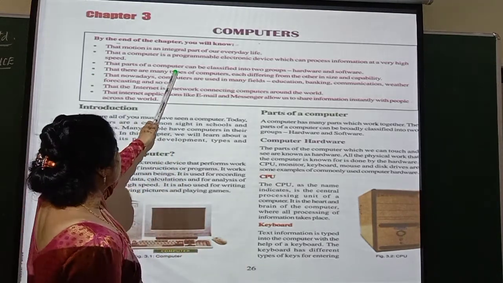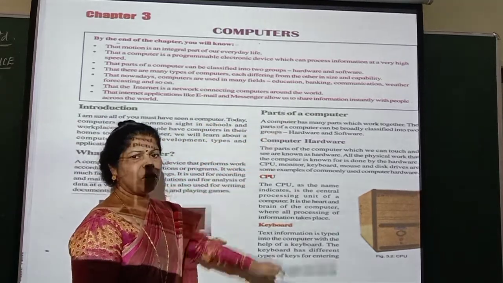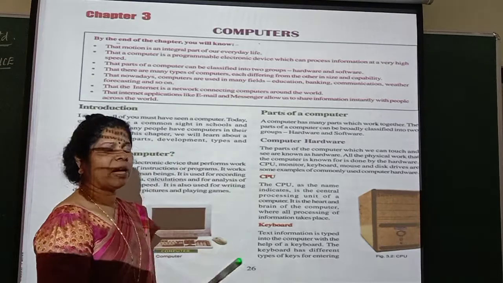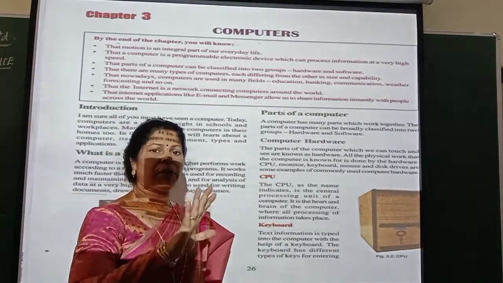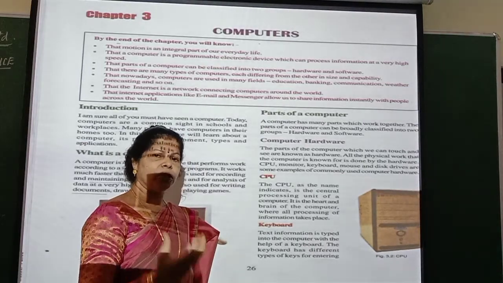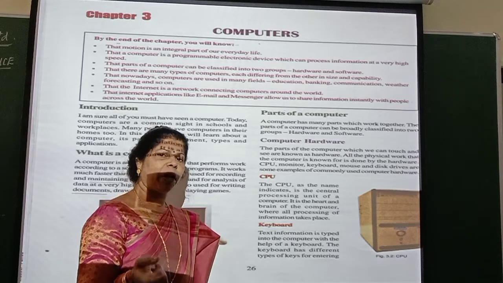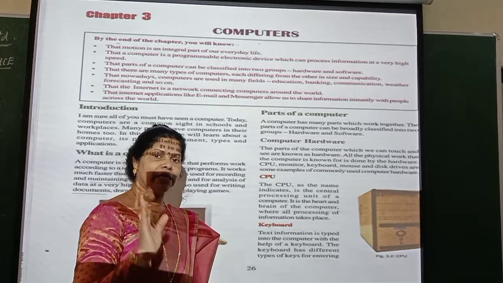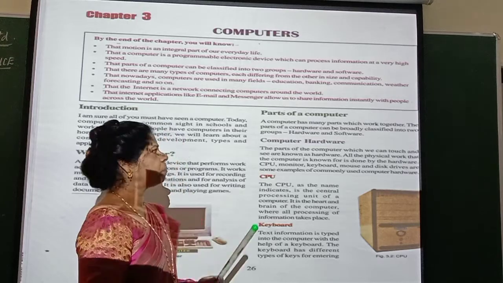The parts of a computer can be classified into two groups: hardware and software. So what is hardware? Hardware means the components which you are able to see and touch. That is called hardware. Then what is software? Software means the program which is running inside the computer, which you can see but you cannot touch and feel. So that is called software.